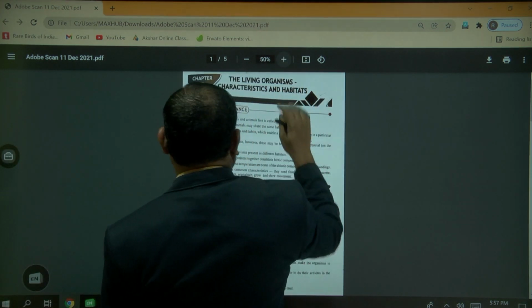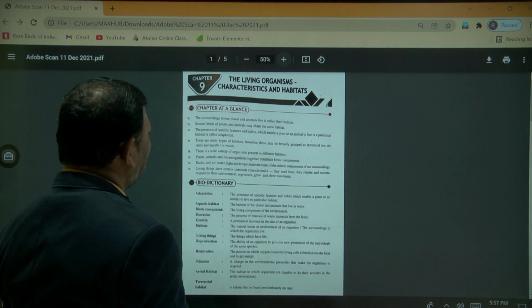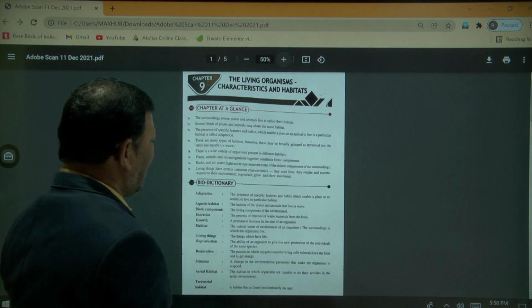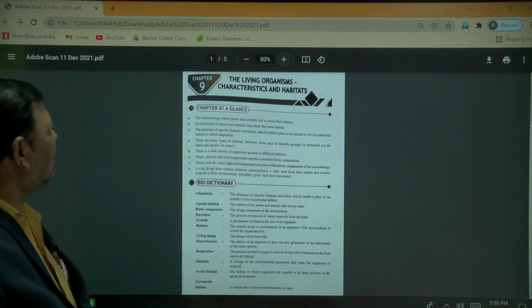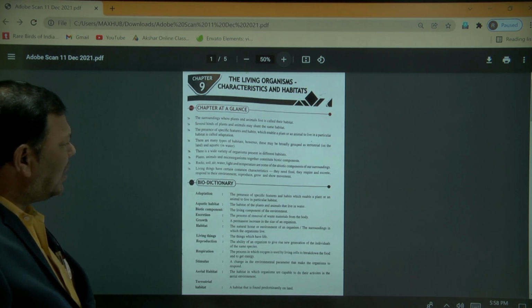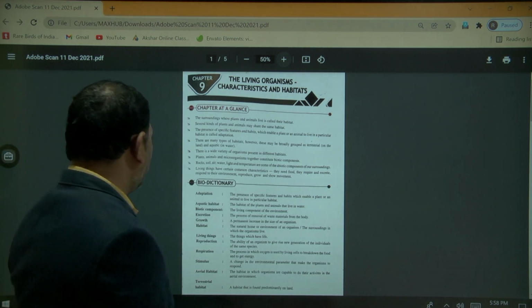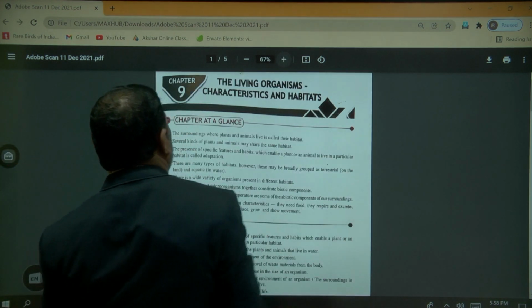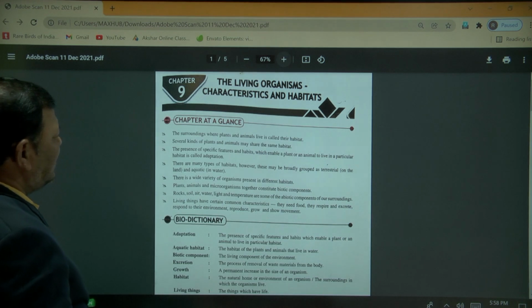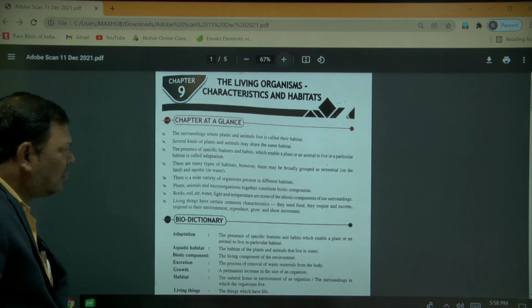The surroundings where plants and animals live is called their habitat. Several kinds of plants and animals may share the same habitat.